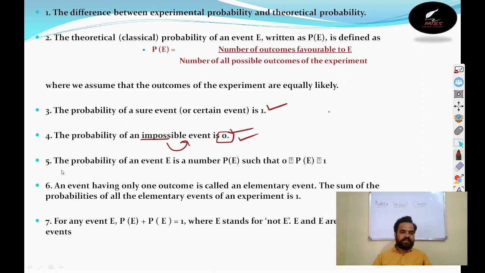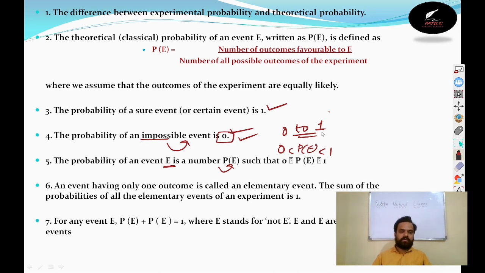The next one is the probability of an event E, represented as P(E). It will be greater than or equal to 0 and less than or equal to 1. This means the probability of an event will be between 0 and 1. The next one is what is the probability?